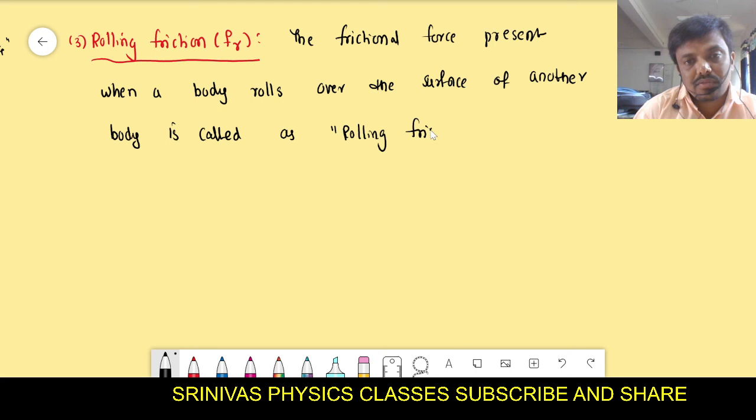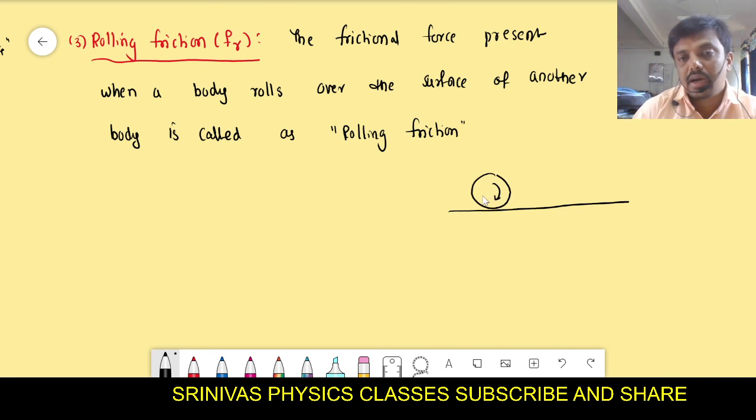During the rolling, the frictional force is rolling friction. For example, this is a wheel. It is rolling and moving forward with some velocity. During this, the opposition force is said to be rolling frictional force.